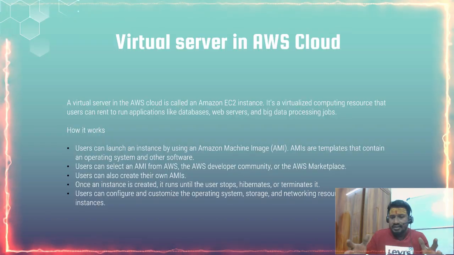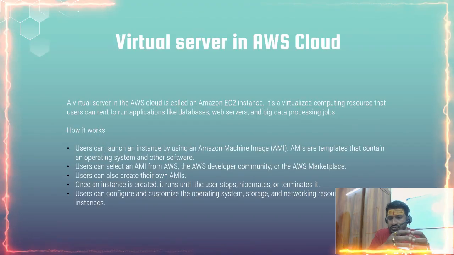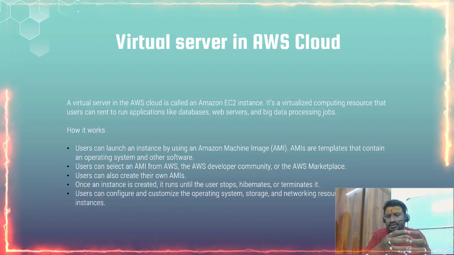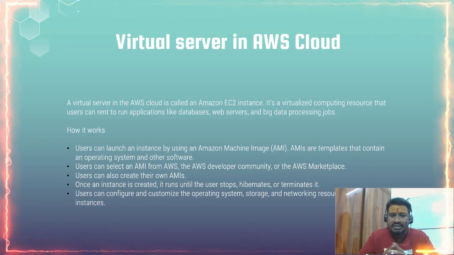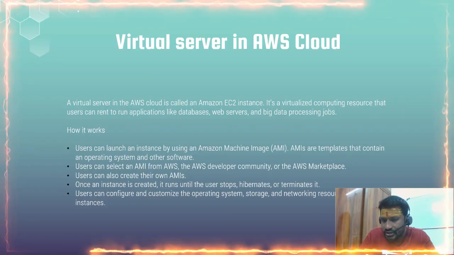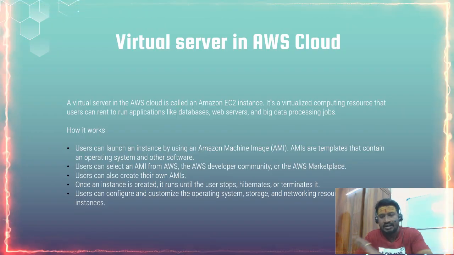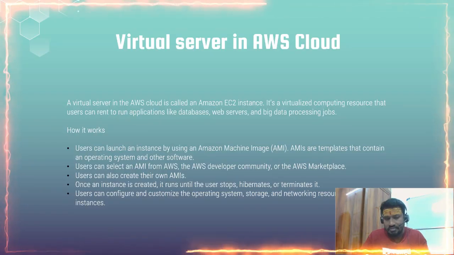So AMI is a combination of operating system and other software which will make sure that your application is running smoothly on the AWS cloud. Users can select an AMI from AWS, the AWS developer community, or the AWS Marketplace. Users can also create their own AMIs.